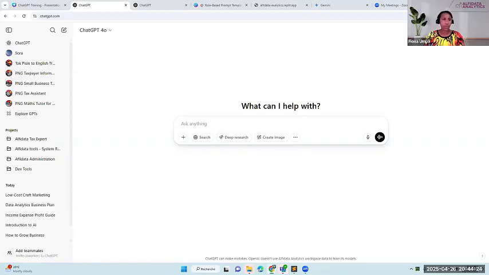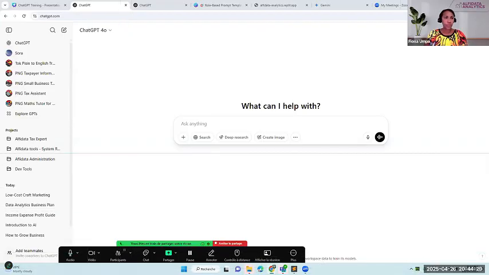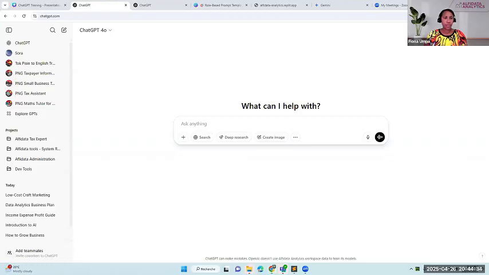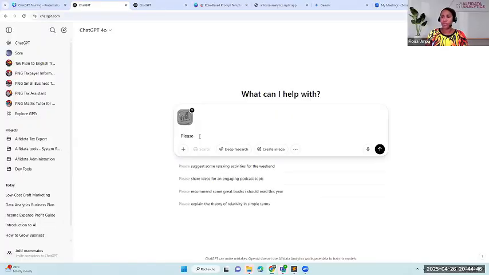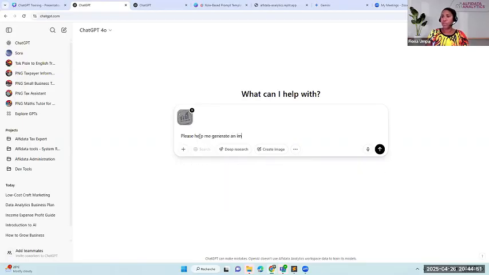Okay, so let's ask ChatGPT to help us brainstorm ideas for our logo. So for example, just copy this over. Okay, this is my logo design that I just sketched and I got a photo with my phone and I say, okay, please help me generate an image for my logo. I did a draft. It's attached.